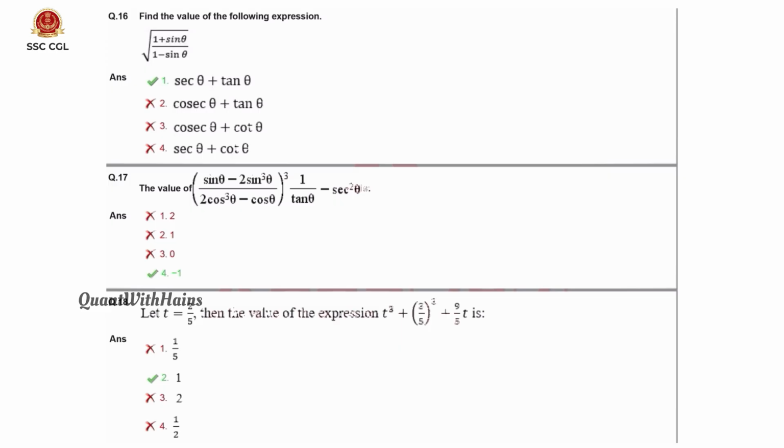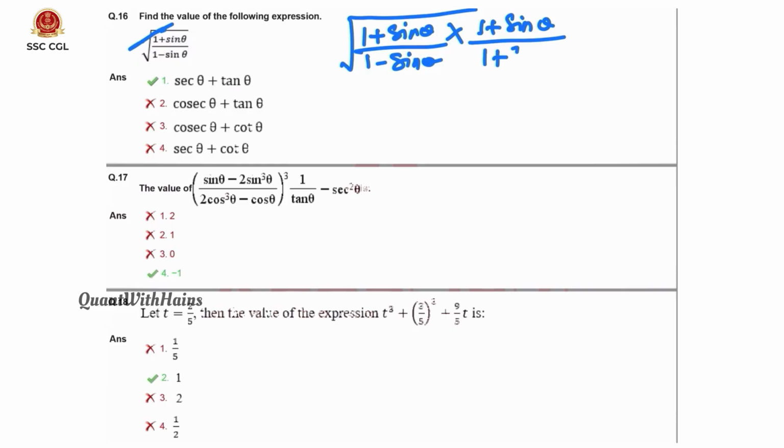Now coming to the 16th question, it is a trigonometry question. Here it is given as under root 1 plus sin theta by 1 minus sin theta. Here we need to remove this square root. For that we need to rationalize. What we do is take 1 plus sin theta by 1 minus sin theta, and we will multiply with 1 plus sin theta by 1 plus sin theta.